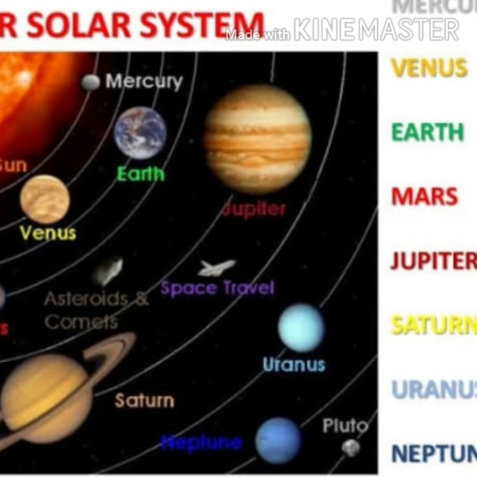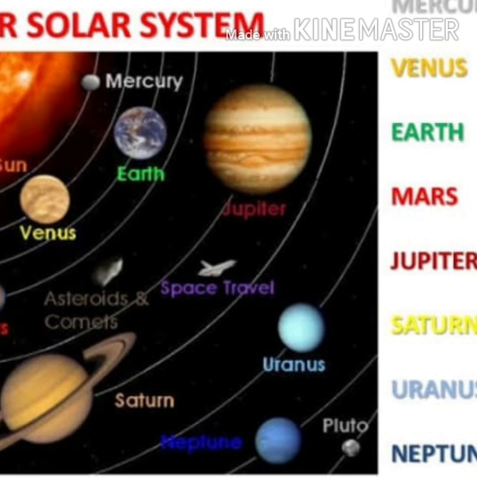And there are 8 planets in our solar system. In order of their distance from the sun, they are Mercury, Venus, Earth, Mars, Jupiter, Saturn, Uranus and Neptune. And this solar system also includes dwarf planets, bodies that are too small to be considered planets, like Pluto, Ceres, Eris and Sedna. These are about the solar system, about the planets.